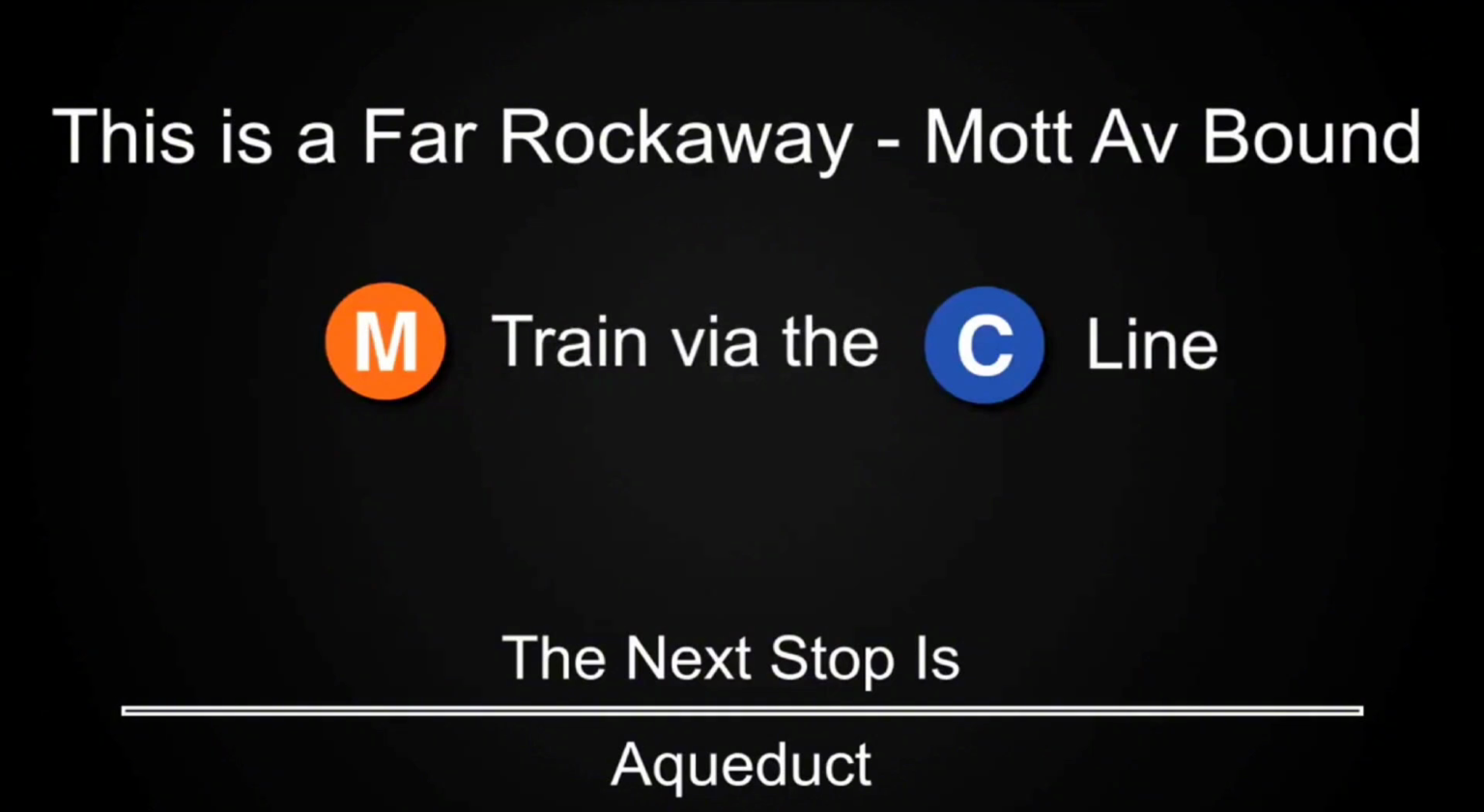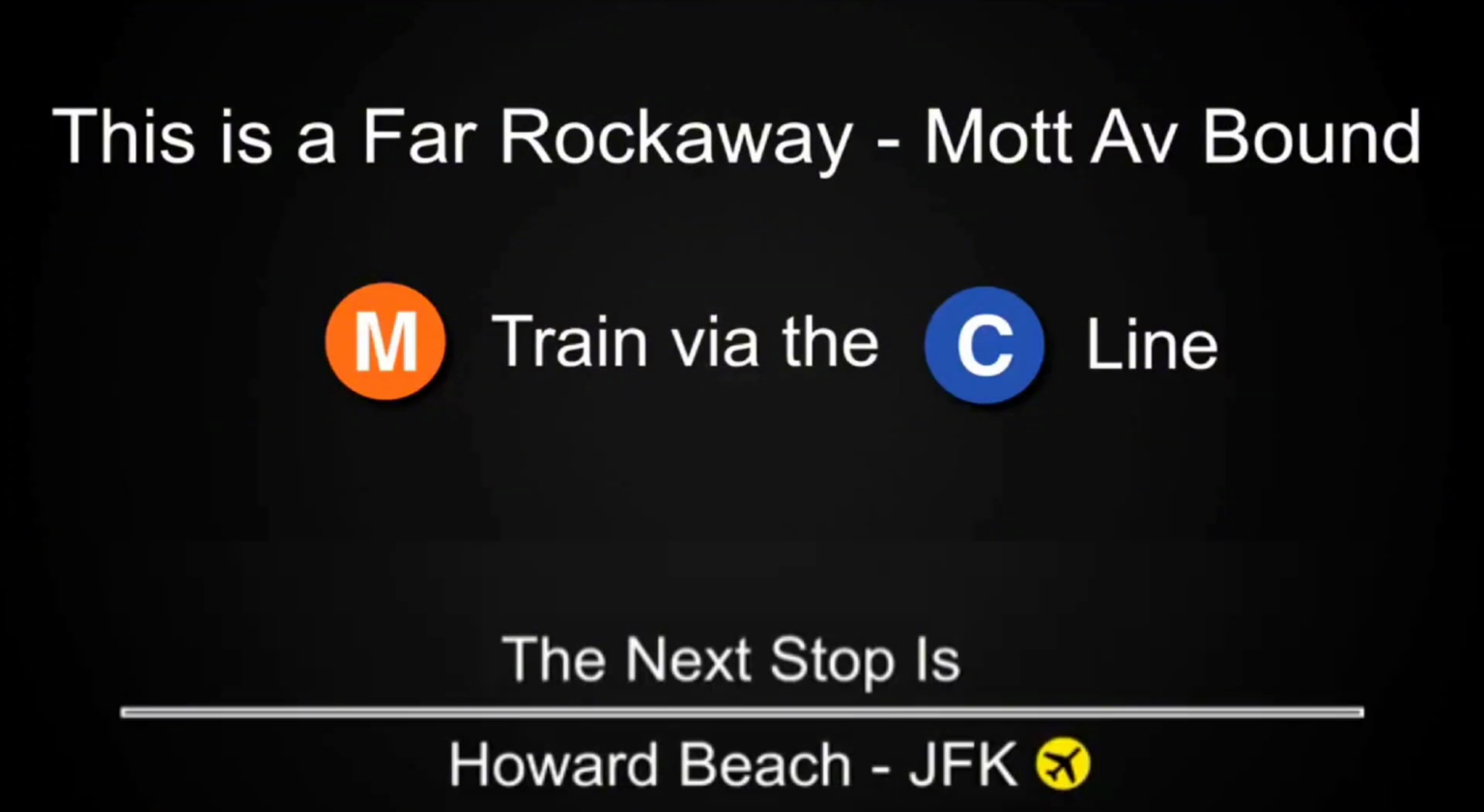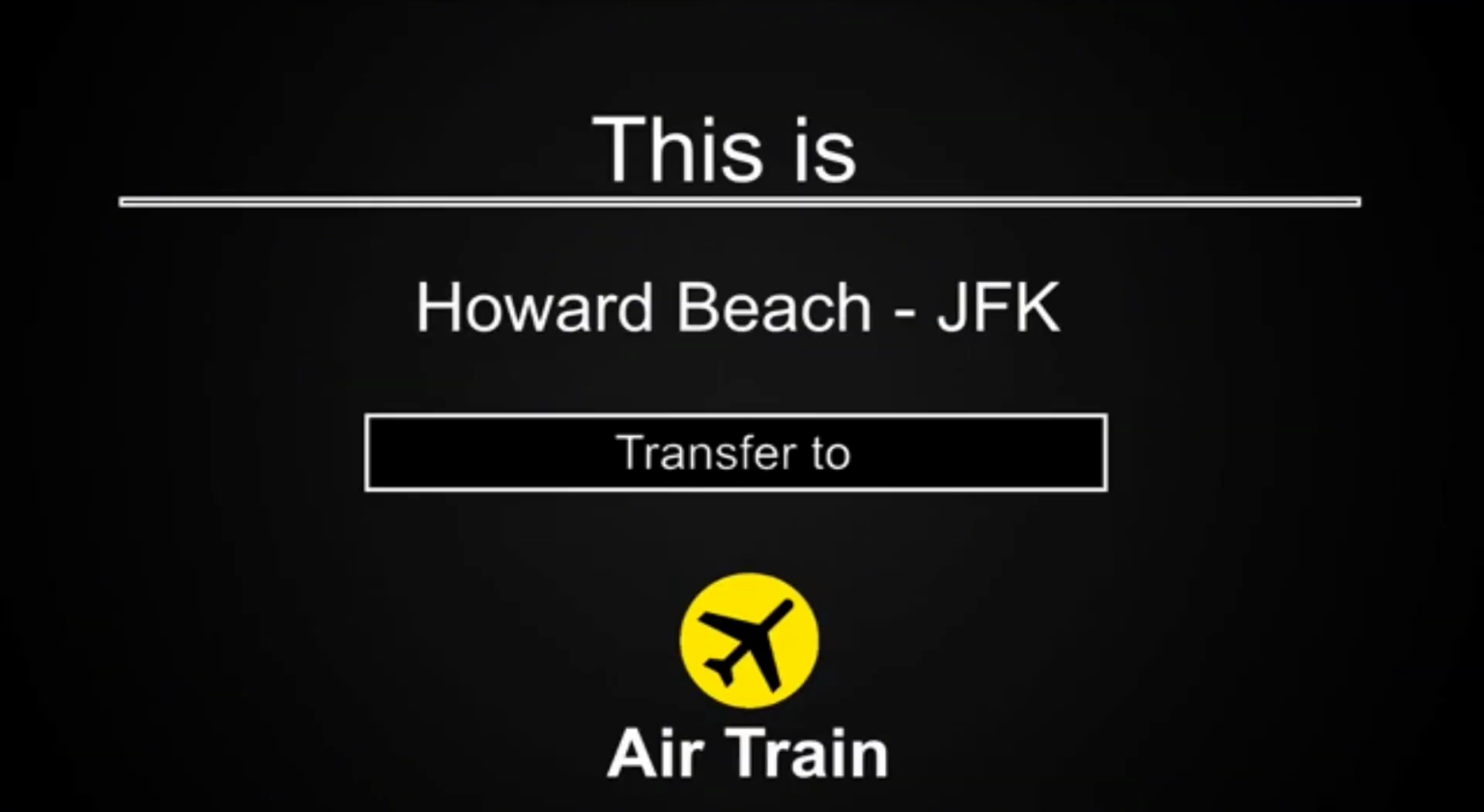This is a Far Rockaway-Mott Avenue bound M train via the C line. The next stop is Aqueduct. This is a Far Rockaway-Mott Avenue bound M train via the C line. The next stop is Howard Beach-JFK Airport. This is Howard Beach-JFK Airport. Connection is available to the AirTrain to JFK Airport.